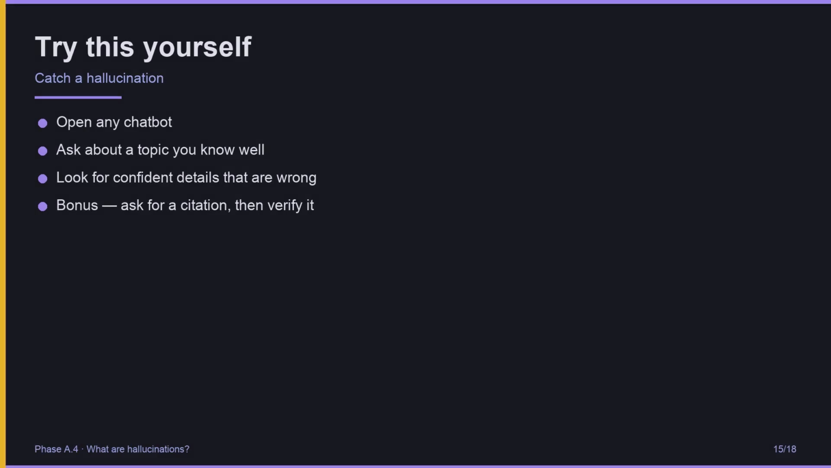Here is a small exercise. Open any chatbot. Ask it about a topic you know really well, your hobby, your job, your hometown. Look for confident details that are subtly wrong. Bonus points: ask the model for a citation, then go check whether that citation actually exists. Most people who do this exercise for the first time come back shaken. They trusted answers they should not have.